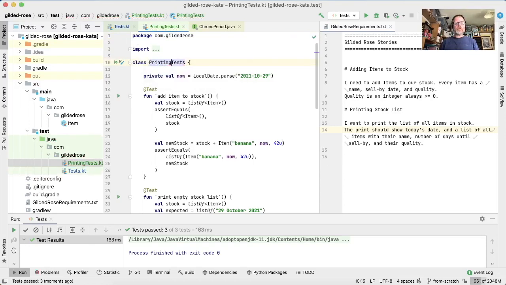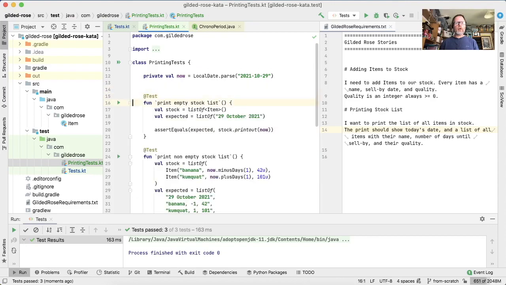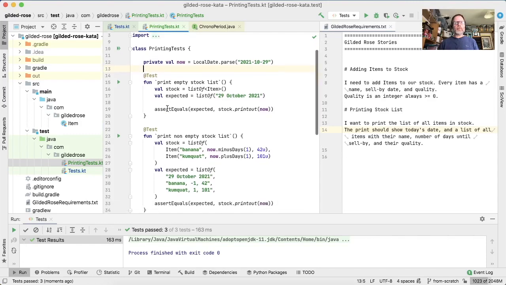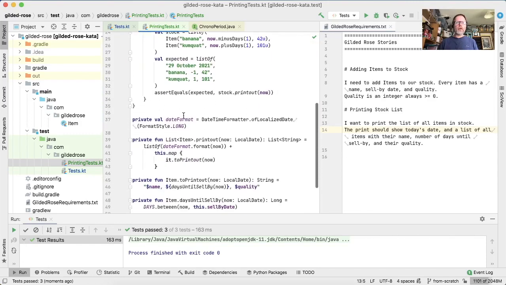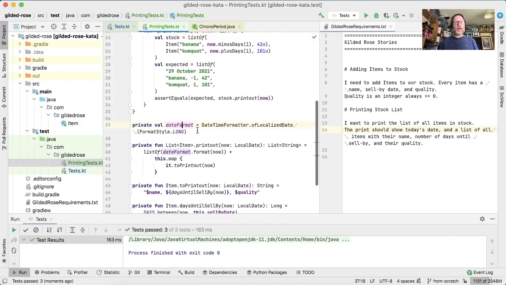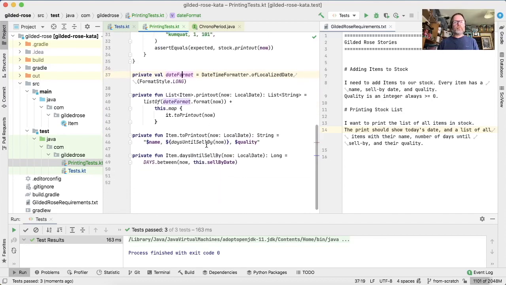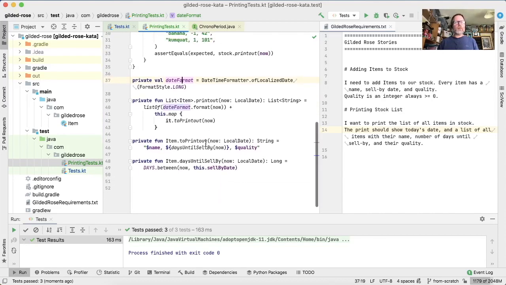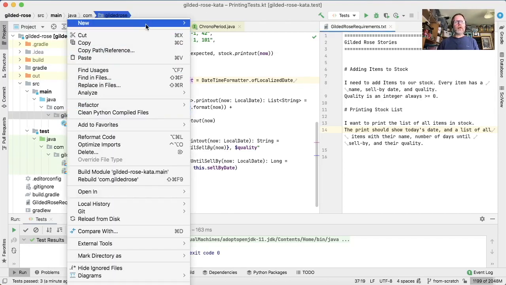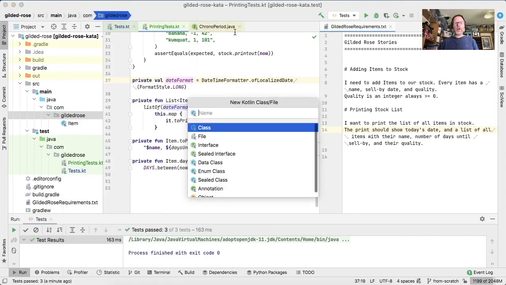Well, the printing test is what cares about the time. It doesn't care about adding item to stock, but it does care about printing an empty stock list and an empty stock list. And then all these things here are about printing. Again, we'd like those to be in production code somewhere. So I'm going to take them and put them over here, new Kotlin class, and I like phrases like printing for the names of files. So I'm going to call this printing.